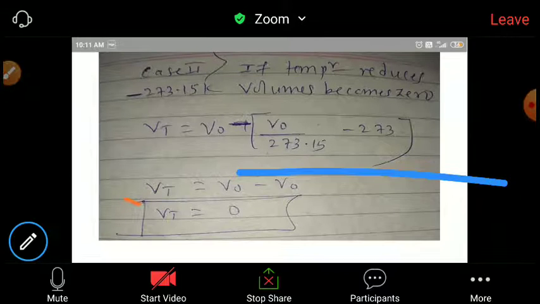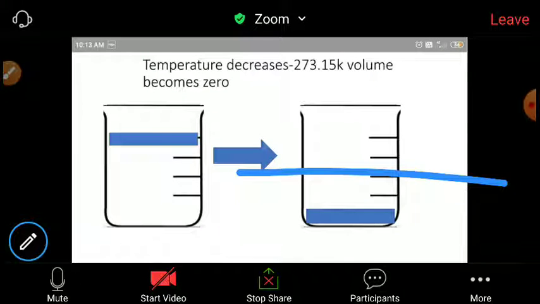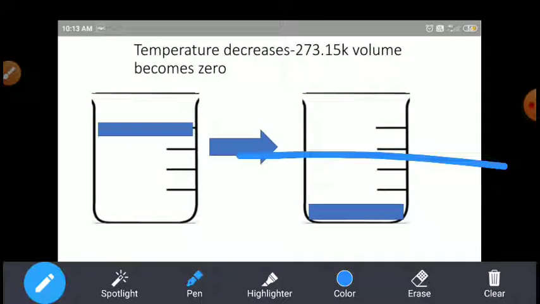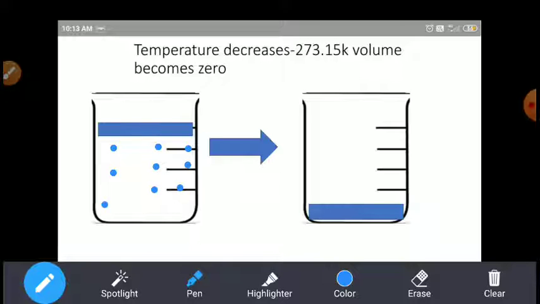Okay, look here. Just consider that at a certain fixed temperature the gas has this much volume. Now we are reducing the temperature: 0 to -1, -2, -3, -4.